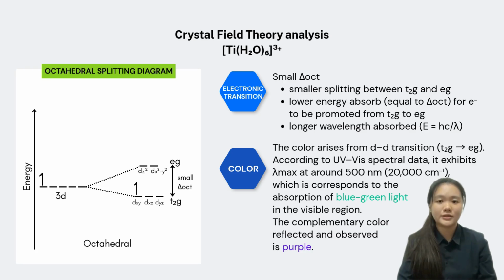Since the crystal field splitting energy is small, the energy gap between t2g and eg orbitals is also small. Therefore, only a small amount of energy is required to promote an electron from t2g to eg orbital. Consequently, the complex absorbs light of longer wavelength. The color of the complex arises from d-d electronic transitions. When visible light is absorbed, the electron is excited from t2g to eg orbital. The complementary color of the absorbed light is observed, which in this case is purple.